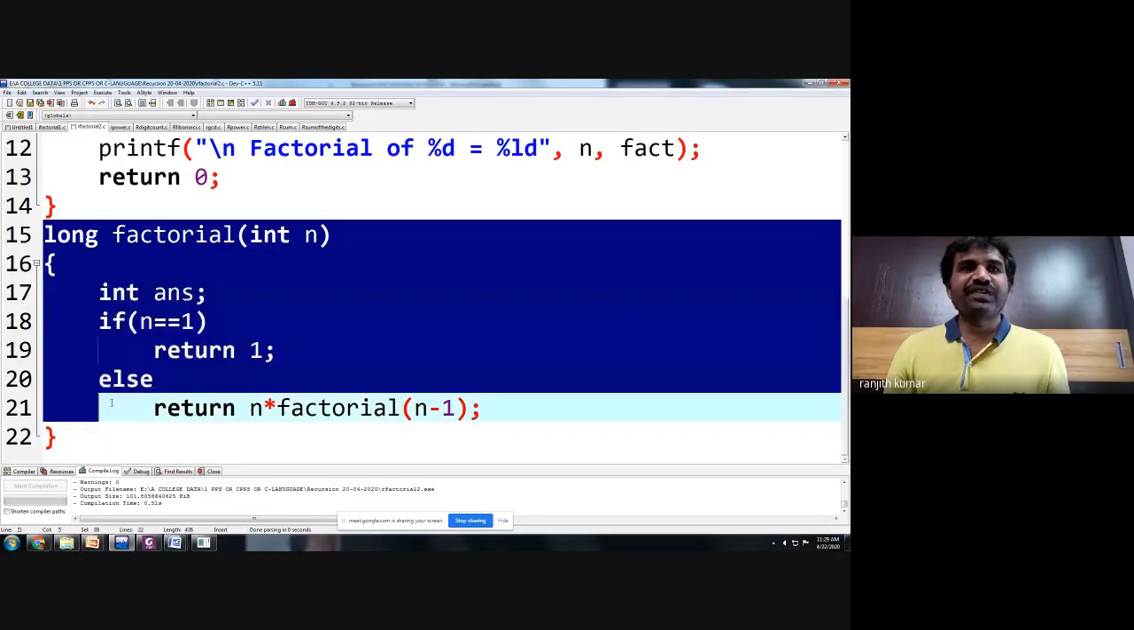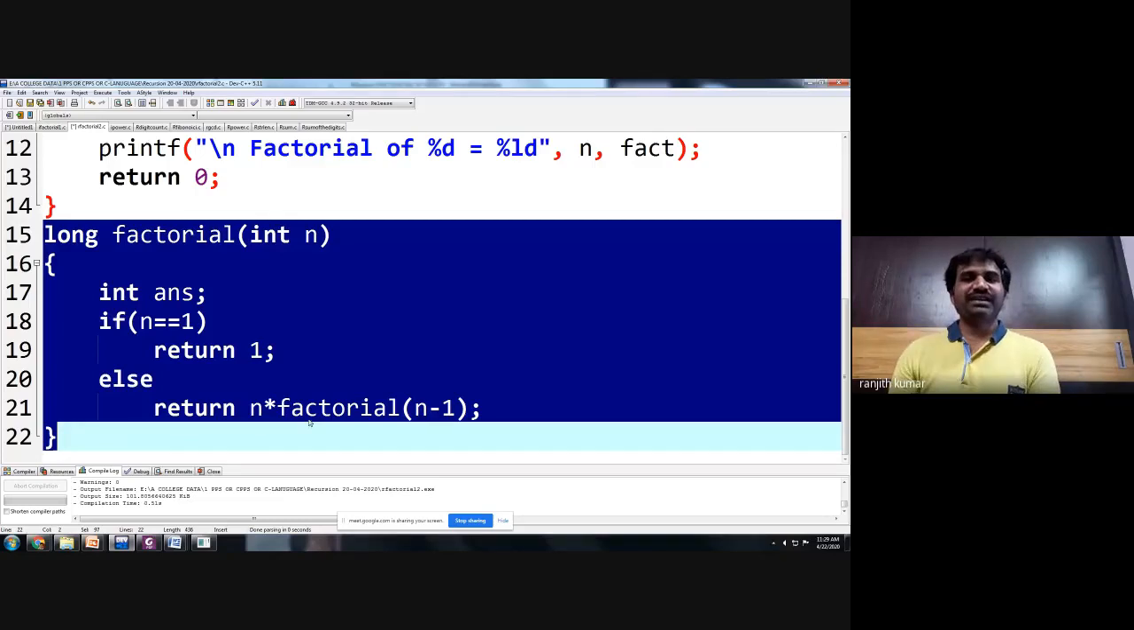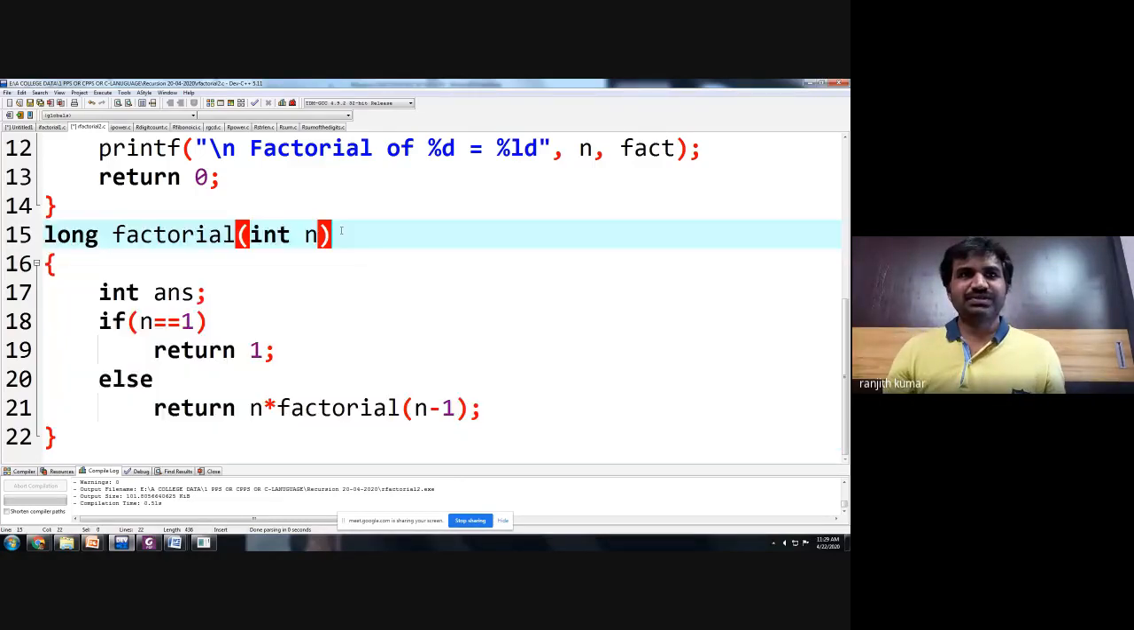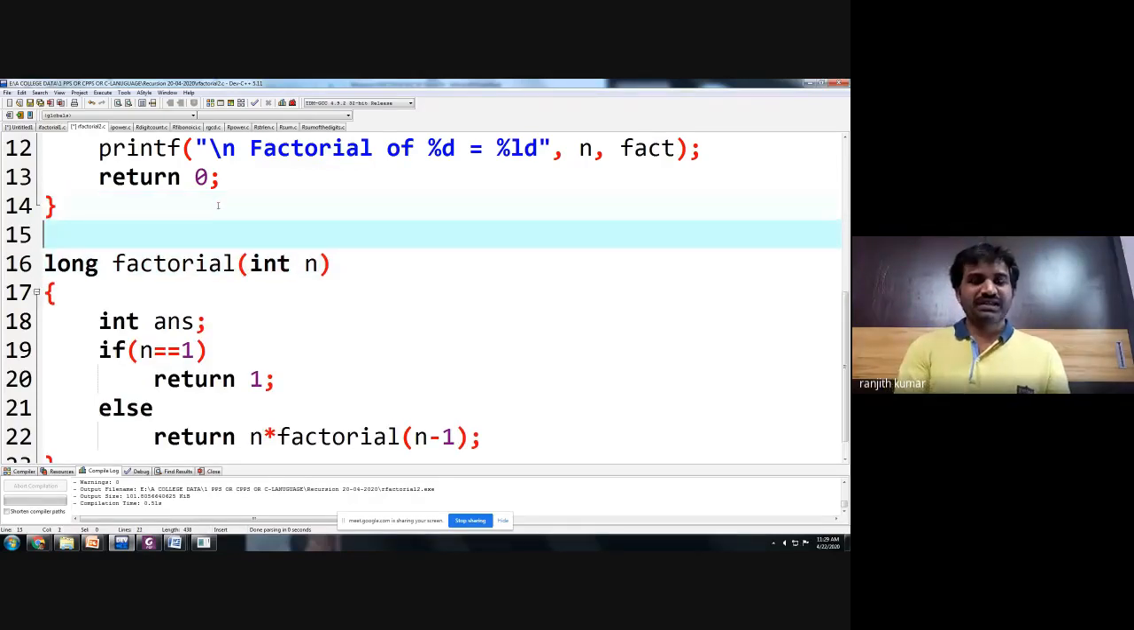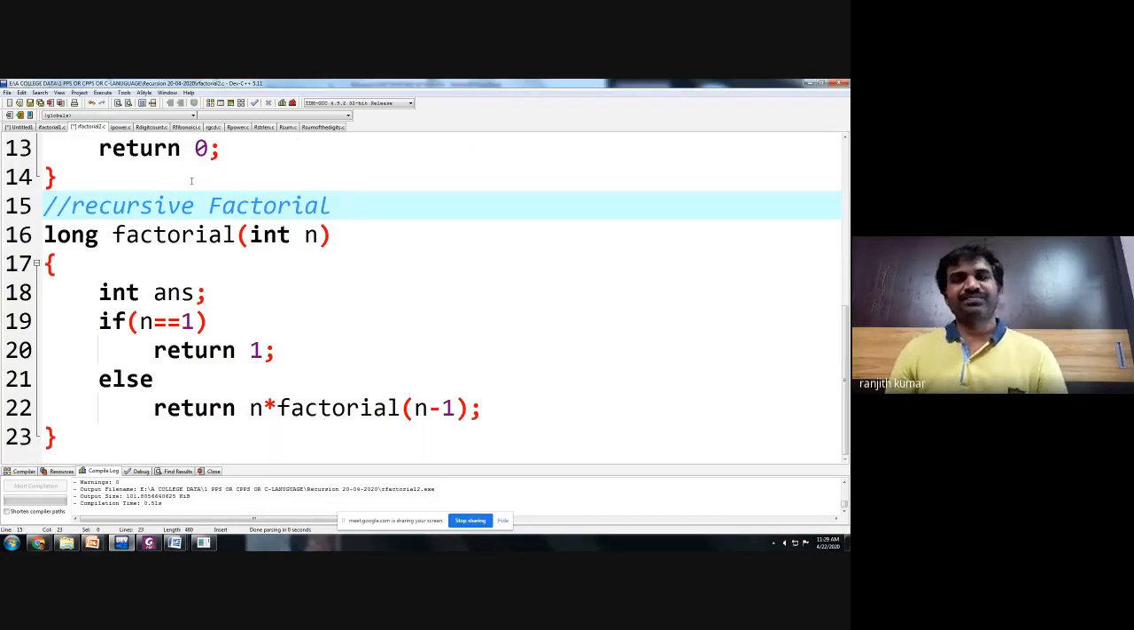So this is a code for factorial of a number using recursion. Okay, so this code will demonstrate a recursive factorial function. The code is to demonstrate a recursive function. Now let us demonstrate one more program. So this finishes your recursive factorial.